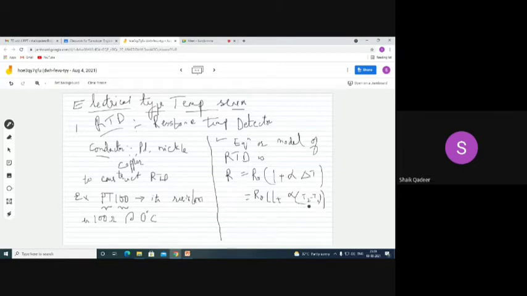The meaning of T2 minus T1 is that this is the initial temperature and this is the final temperature.